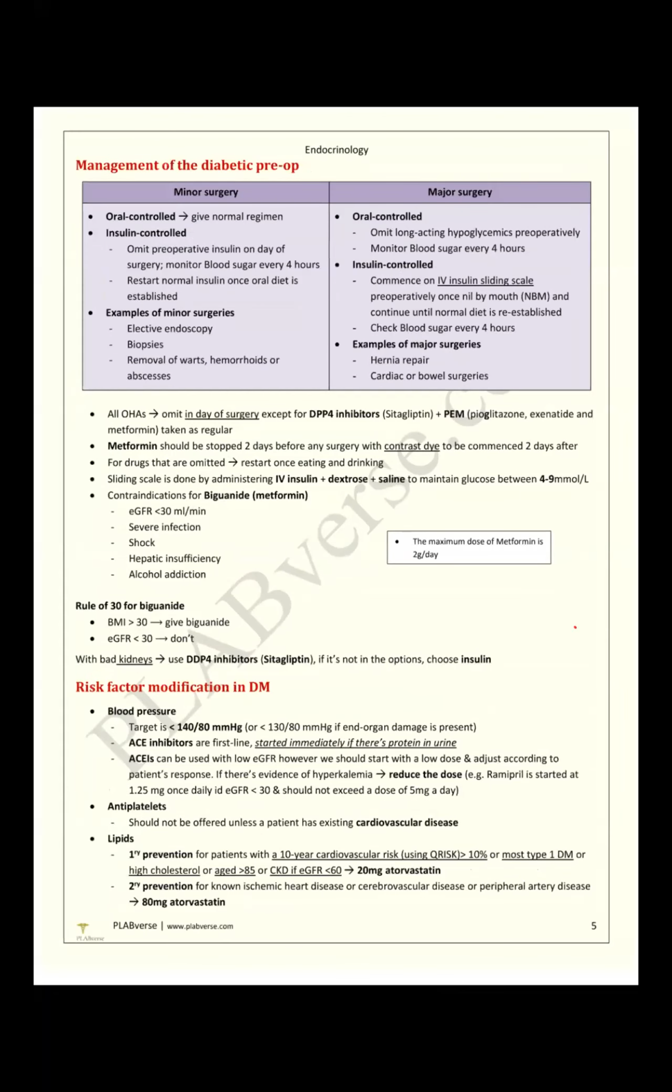Management of diabetic preoperative complications, preoperative therapy. Just remember, if it is minor surgery, we can give only oral control, so the normal regimen does not need to be stopped beforehand. For major surgery, we have to omit long-acting hypoglycemic agents preoperatively and monitor blood sugar every 4 hours. If needed, insulin control, commonly IV insulin sliding scale. But in minor surgery there is no concern; we can continue the oral anti-diabetic drugs.